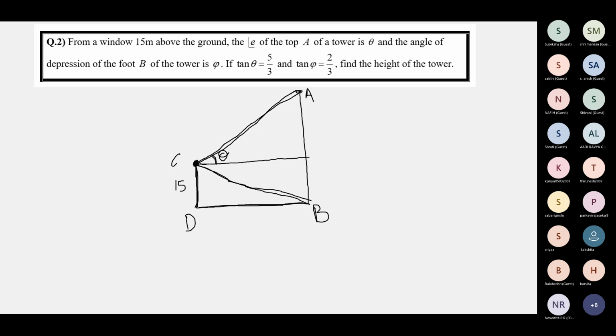The same horizontal goes through his eyes. This is the horizontal line of sight. The angle of depression is phi.